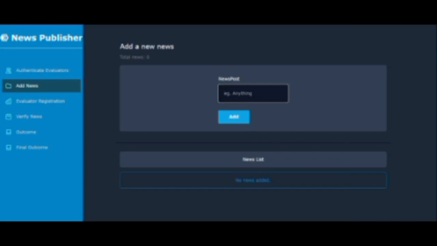Suppose, for example, I type something and I click on add, so it will be added to the platform. The backend feature is not yet implemented and it's currently in progress, so it will be just added into the blockchain, and it will be left for verifying.